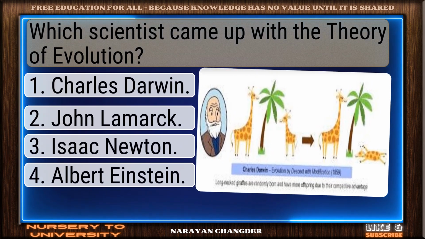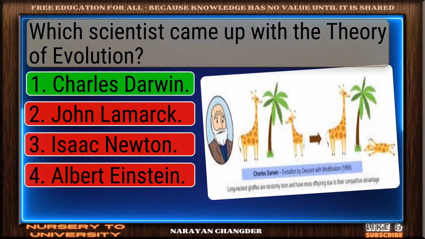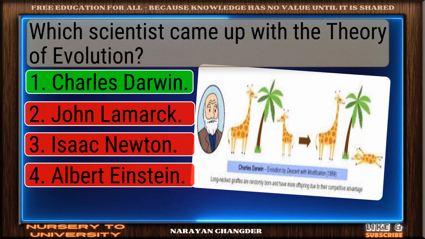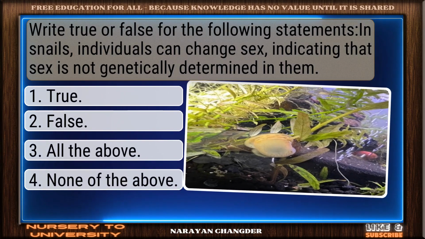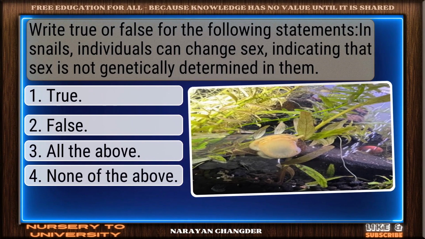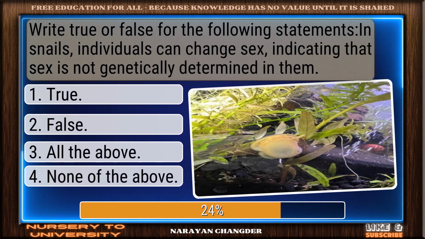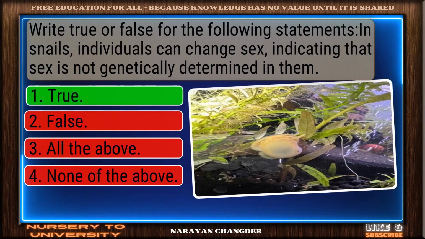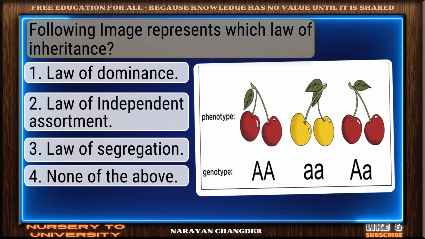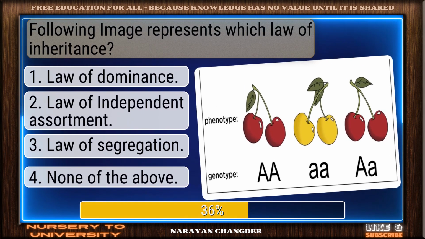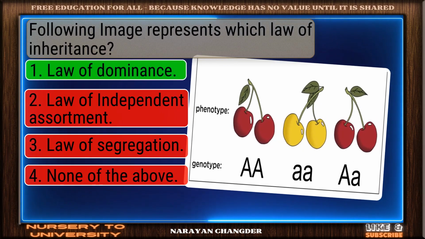Which scientist came up with the theory of evolution? Great job. Charles Darwin is accurate. Write true or false for the following statements. In snails, individuals can change sex, indicating that sex is not genetically determined in them. Good thinking. True is right. Following image represents which law of inheritance? Right again. Law of dominance is valid.